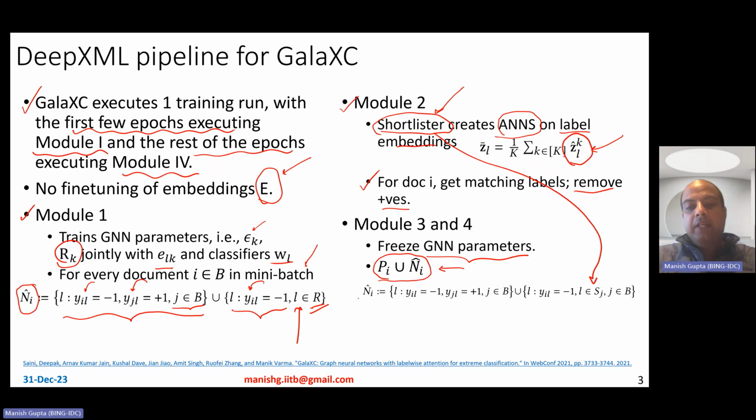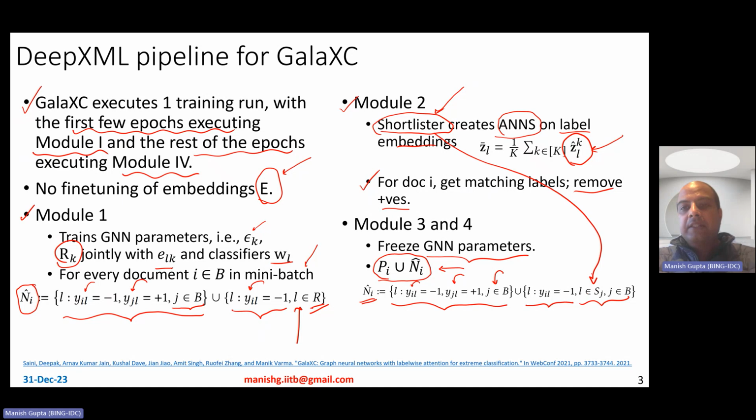So this time when you want to get negative labels, you still do these in-batch negatives, in the sense that you take those labels which are negative for the ith data point, but positive for the jth data point, where j is an in-batch example, right? The other way you get these negatives is by looking at those labels which are negative for other examples in the same batch.